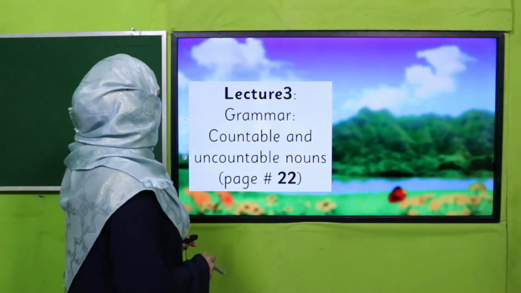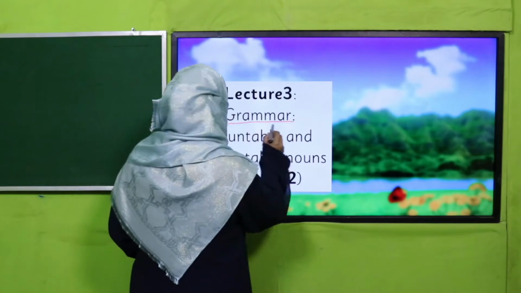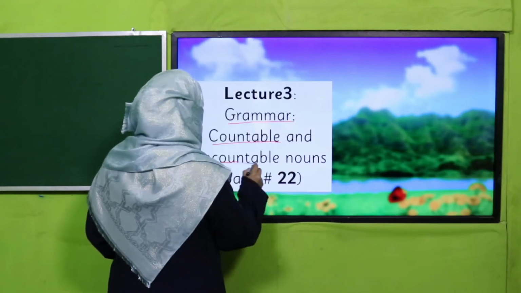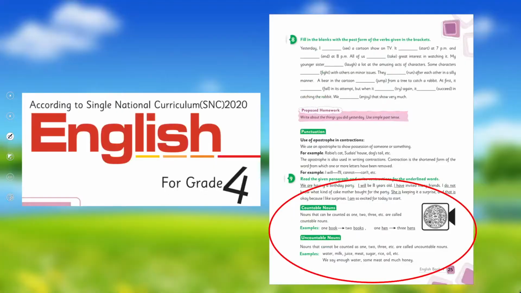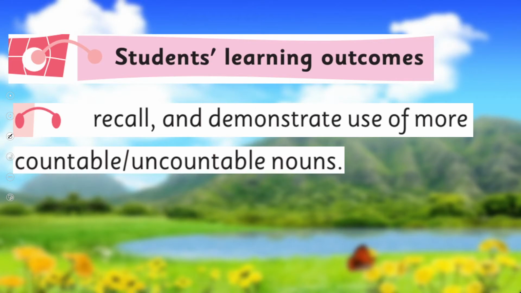Yes, my dear students, under the title of grammar, we'll learn about countable and uncountable nouns, and we'll cover page number 22 of your book. Before this, in English for grade 4, I have already taught you this topic. I hope you remember. If not, you may watch this video again. And today we are going to learn further. We'll recall and demonstrate use of more countable and uncountable nouns. This is our today's SLO.